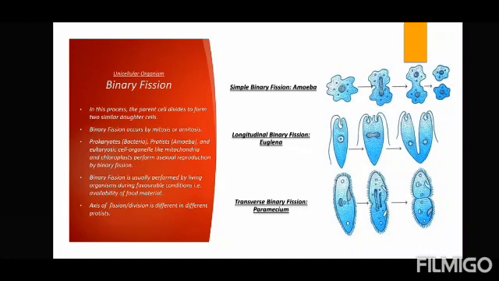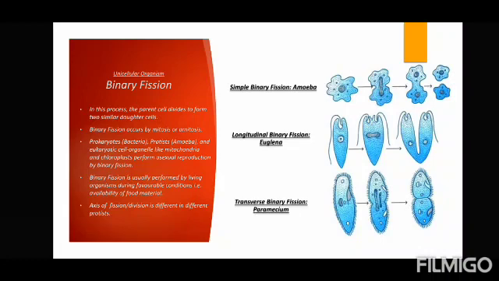This binary fission is usually performed by living organisms during favorable conditions, meaning when they have ample food available, the temperature is proper, and they have availability of food material. So there is no struggle which the organism has to do. In that case, an organism can easily perform binary fission. Now it may divide in any axis, in any plane.